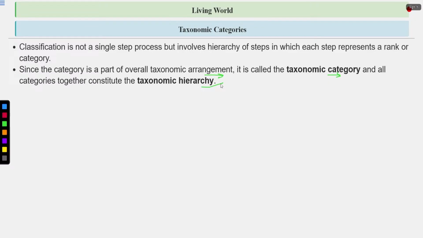Okay, it means there are different ranks. These taxonomic categories have different levels, starting from lower to higher, or otherwise from higher to lower.